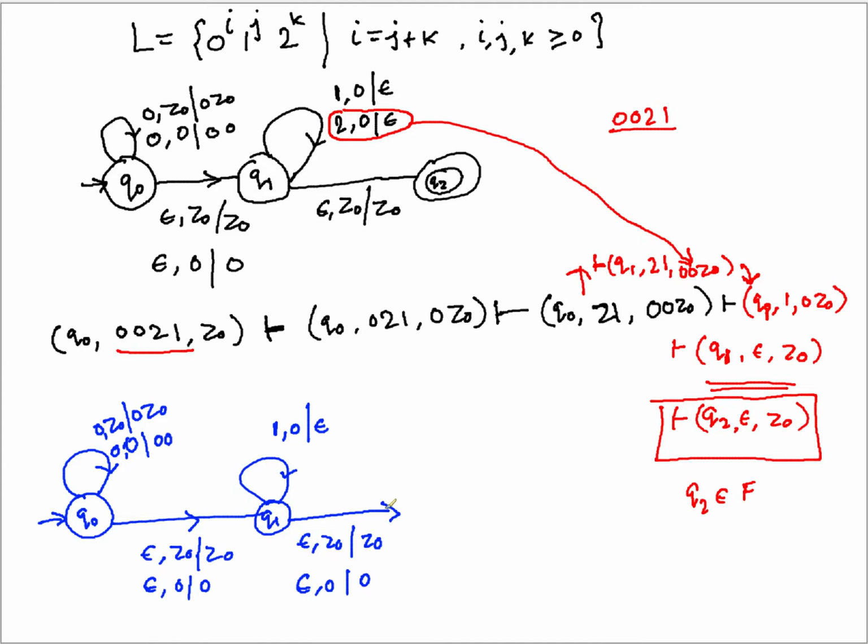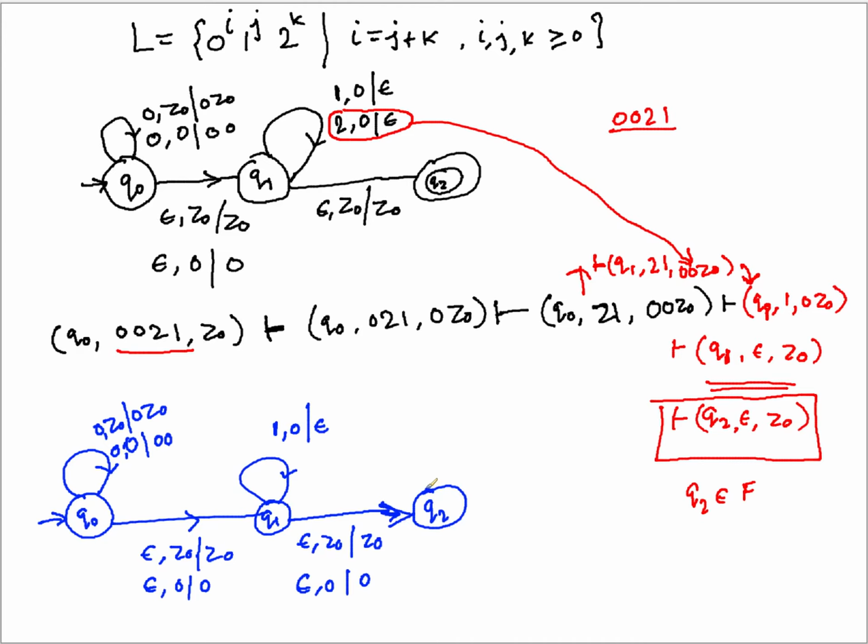Now after reaching here, this is q2. Even after reaching this point, you can immediately transit to q2, but once you transit from q1 to q2, you can never match ones with zeros. So if ones are present in the input, you should be using this transition in place of this one. You can immediately transit from q1 to q2, but if you move to q2, you will never be able to match the ones in the input. So that is the thing.